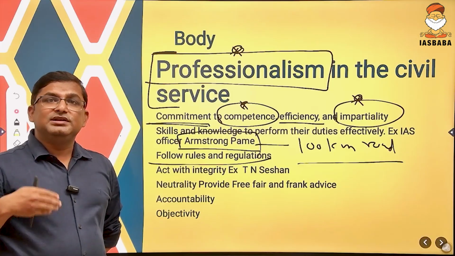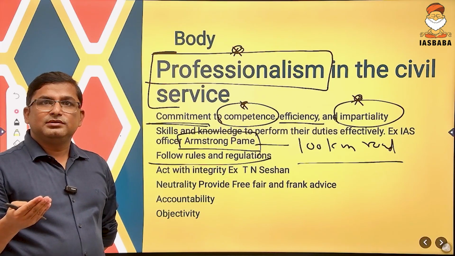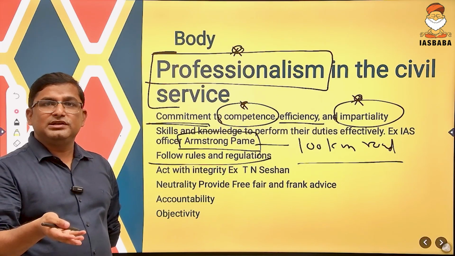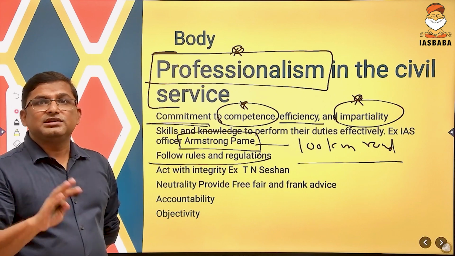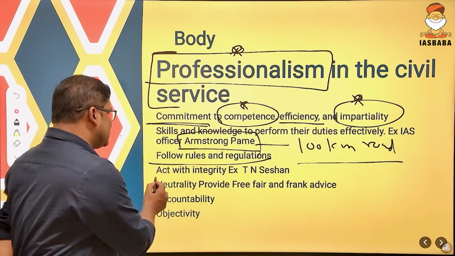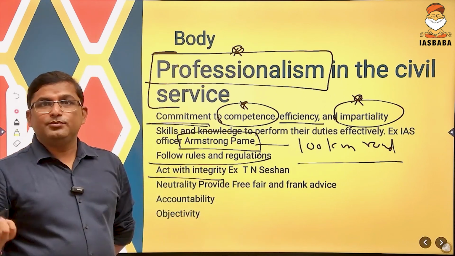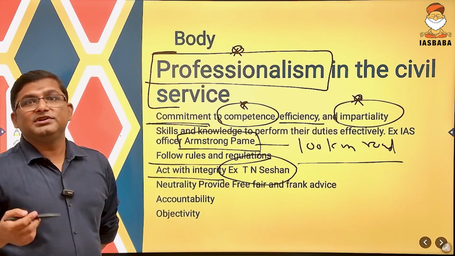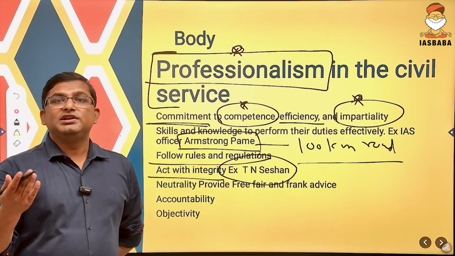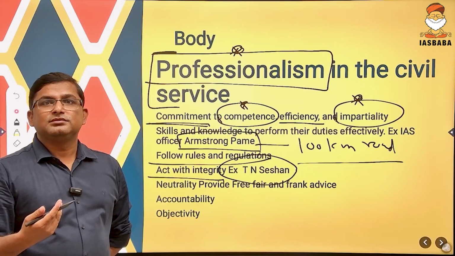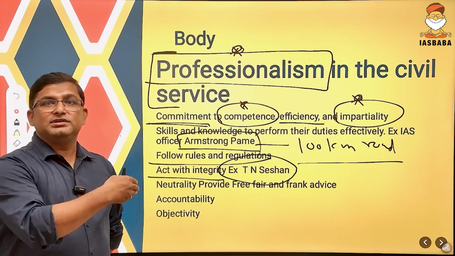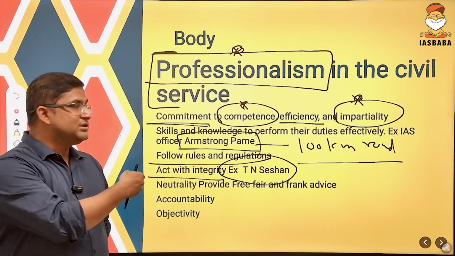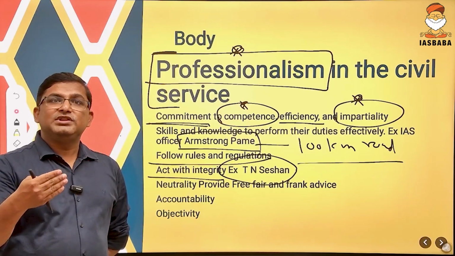Otherwise, they will indulge in corruption. So if they follow rules and regulations, they will stay away from corruption. They should act with integrity. For example, again you can write about T.N. Seshan. The most famous quote of T.N. Seshan is that he eats politicians in his breakfast. See the integrity of this man, and this man is responsible for the reform of elections in India.